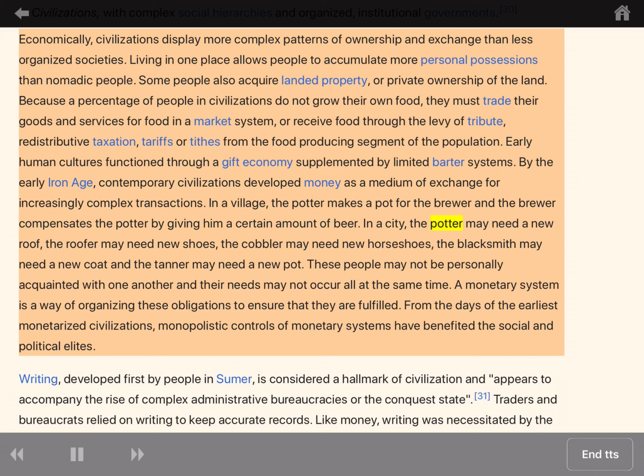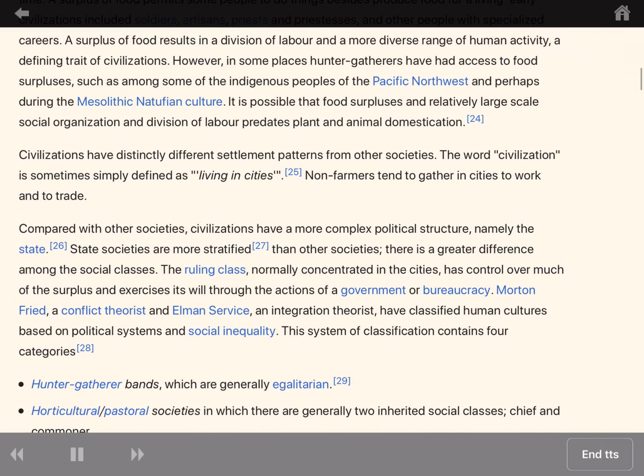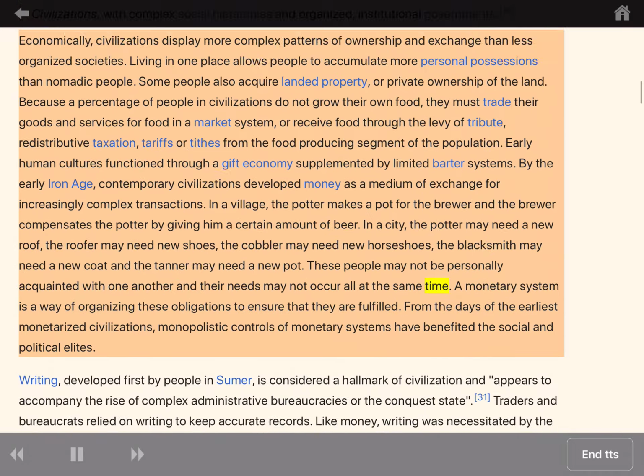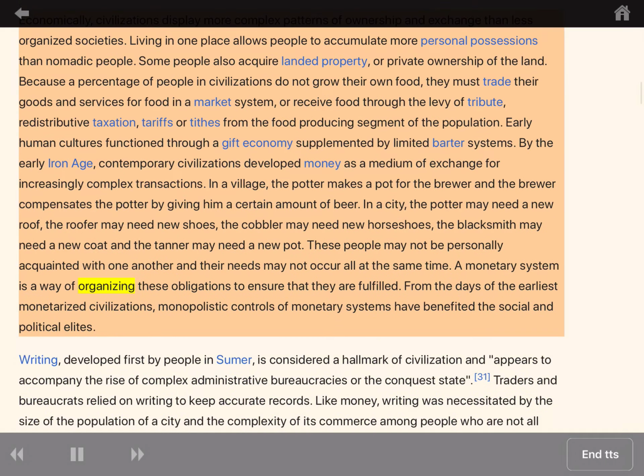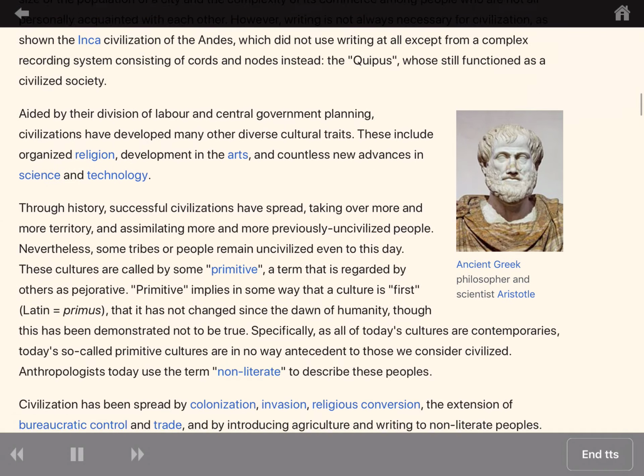In a city, the potter may need a new roof, the roofer may need new shoes, the cobbler may need new horseshoes, the blacksmith may need a new coat and the tanner may need a new pot. These people may not be personally acquainted with one another and their needs may not occur all at the same time. A monetary system is a way of organizing these obligations to ensure that they are fulfilled.